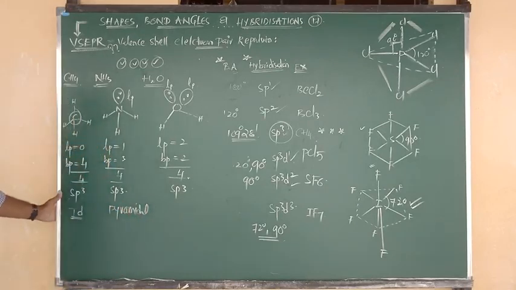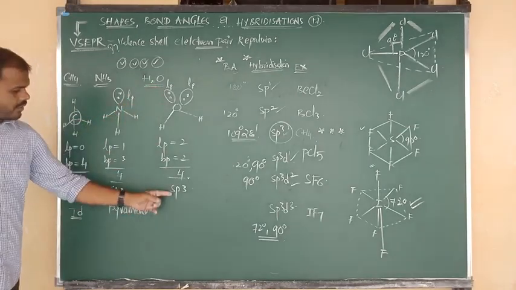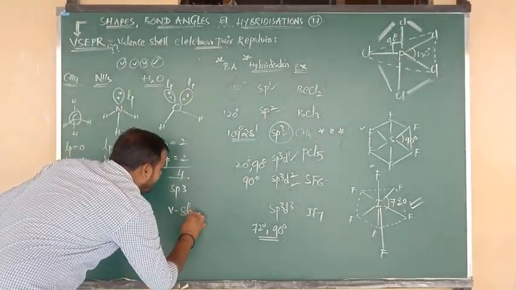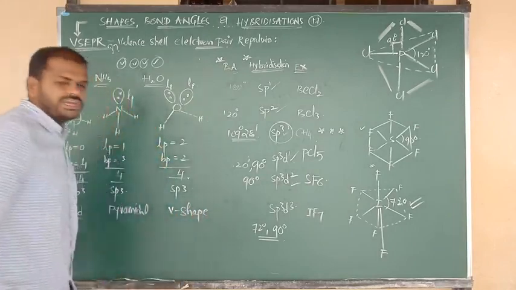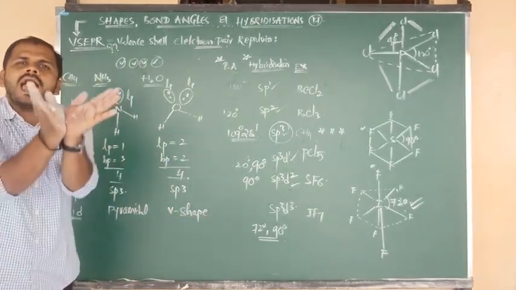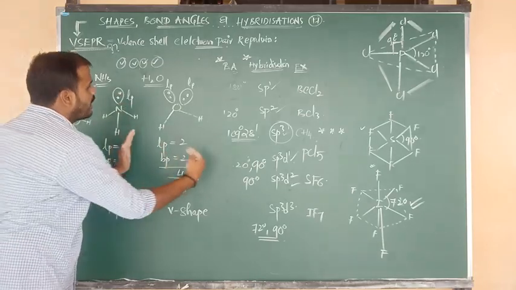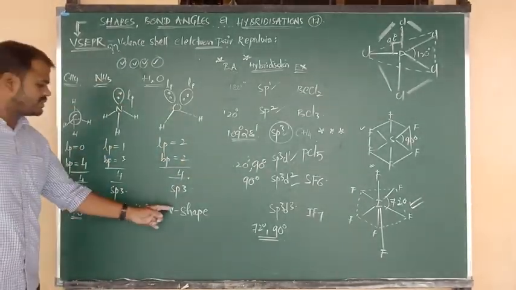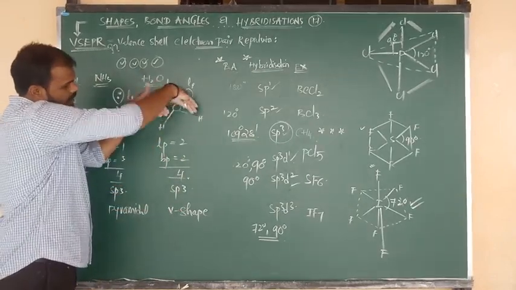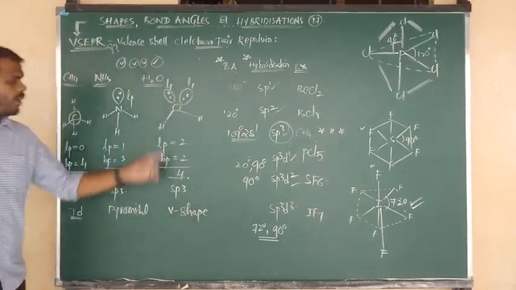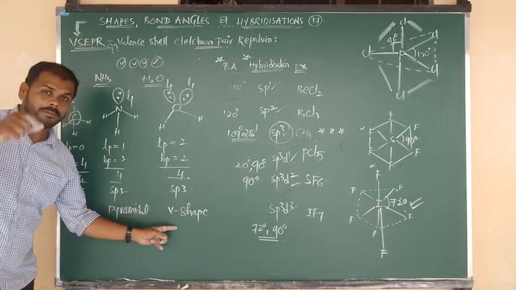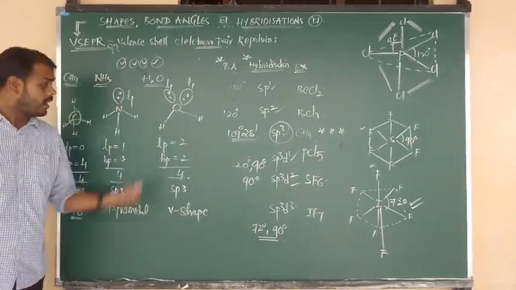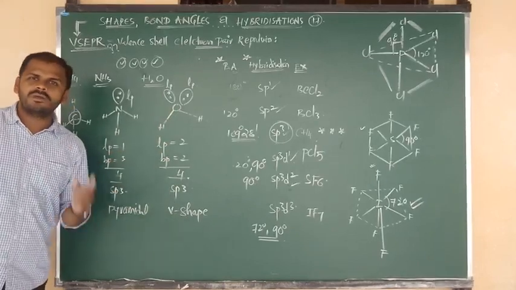Very important. The water molecule's hybridization is sp3, but its shape we can simply call V shape, or angular shape, or bent shape, as you wish. So this looks like an upside-down V. All of you, the water molecule shape is what? V shape. 100% guarantee, remember. This is the most important fundamental pattern: the shape of the water molecule is V shape.